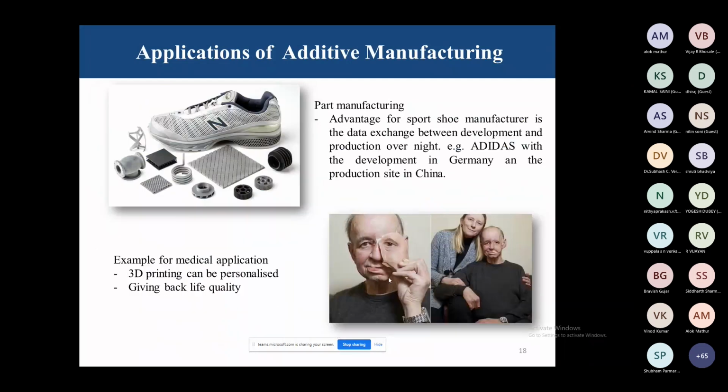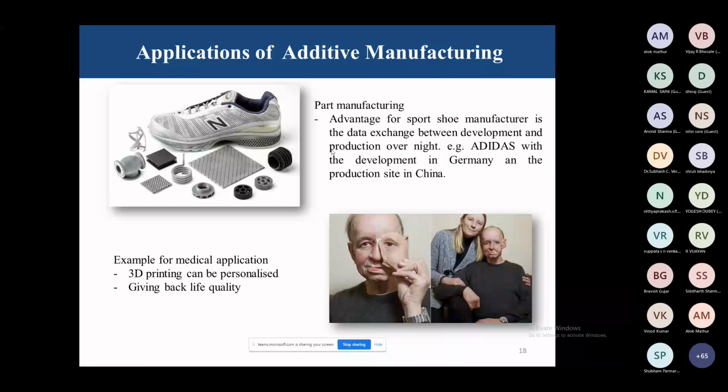Another example you can see is part manufacturing, that is shoes. The advantage of sports shoe manufacturing is the data exchange between development and production overnight. So it is Adidas with development in Germany and production site in China. For another example, medical applications, 3D printing can be personalized, giving back life to quality. We'll discuss some parts tomorrow.